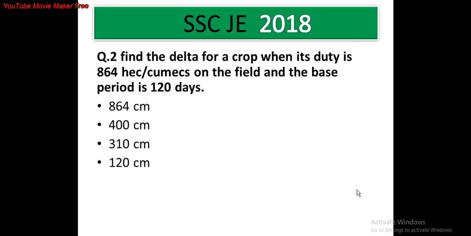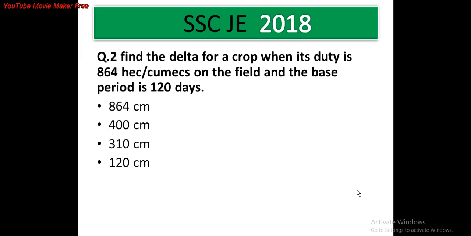Question number 2. Find the delta for a crop when its duty is 864 hectare per cumec on the field and the base period is 120 days. So the options are A 864 centimeter, option B 400 centimeter, option C 310 centimeter, option D 120 centimeter. In this question we have to find the delta.